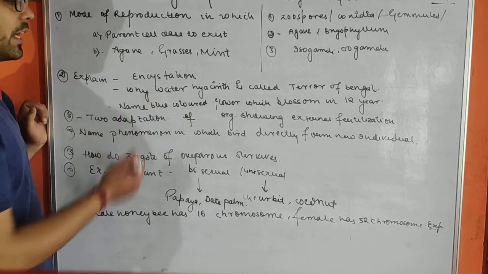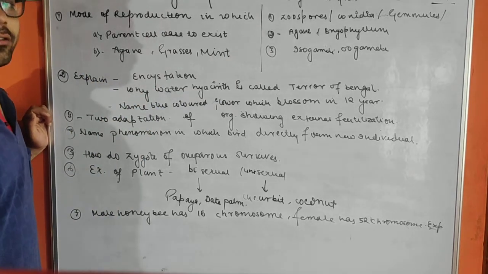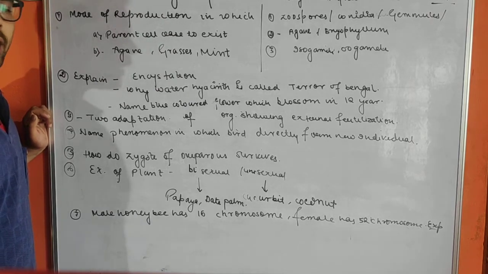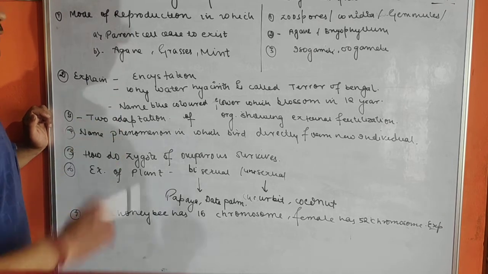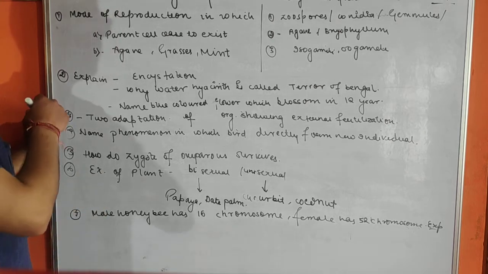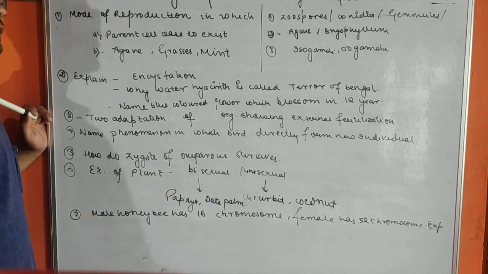Coming to the next question, encystation. You all are aware it is a mode of propagation of amoeba during unfavorable period. And what happens in this? Pseudopodia are withdrawn, the cell becomes spherical, has a thick wall around it, and the nucleus divides and forms multiple progenies. Upon the return of the favorable period, this cyst breaks and releases the spores.